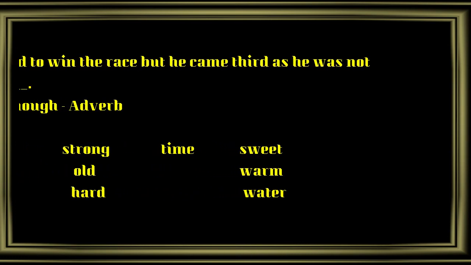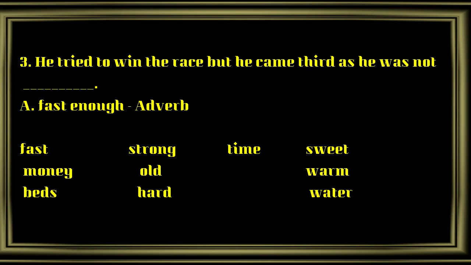He tried to win the race, but he came third as he was not fast enough. Fast enough. Fast is an adjective. So what is the function of enough here?